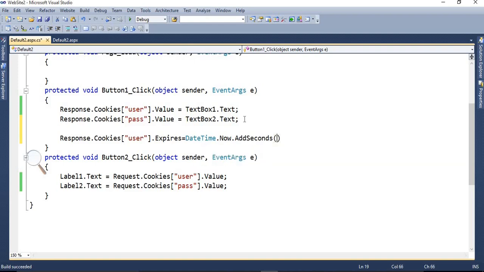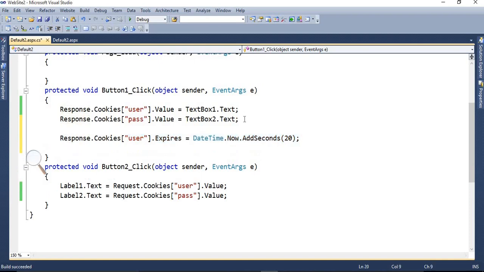We are giving the time of expiry 20 seconds. Second, for the password, change the time, it's 10 seconds. We don't have to wait for more time.